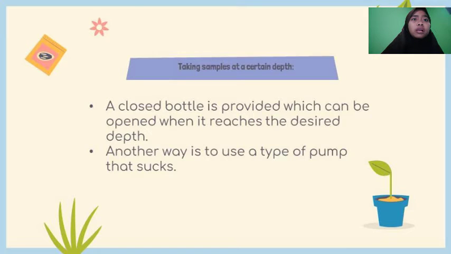To take a sample at a certain depth, a closed bottle is provided which can be opened when it reaches the desired depth. Another way is to use a type of pump to suck.